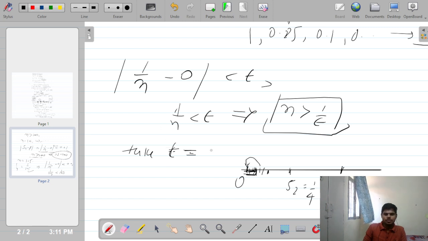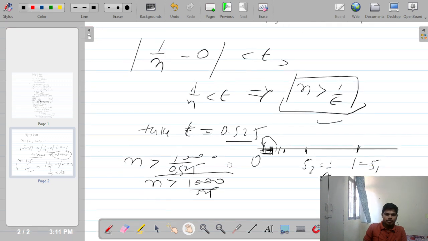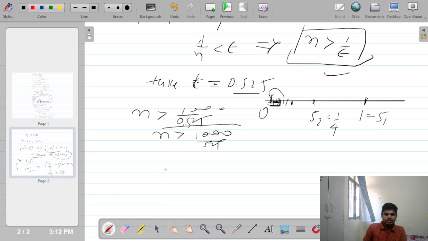So epsilon you can take any value, as small as you want. Just put here epsilon, say 0.525, so n is greater than 1 upon 0.525, which gives you some number.